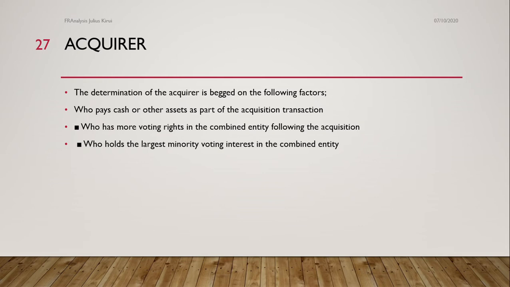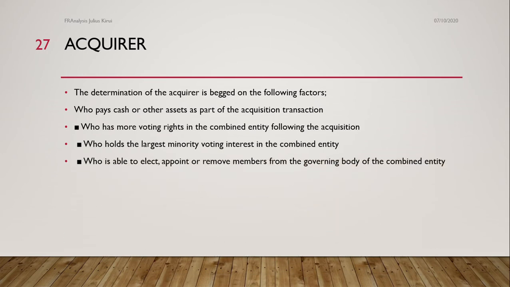So when you talk about business combination, the number one thing to understand is this. Step number one, identify the acquirer. The acquirer can be identified by who pays cash or assets. Number two, has the voting rights. Then number three, has the largest minority voting interest. Then number four, who is able to elect, appoint, or remove members from the governing body of the combined entity.